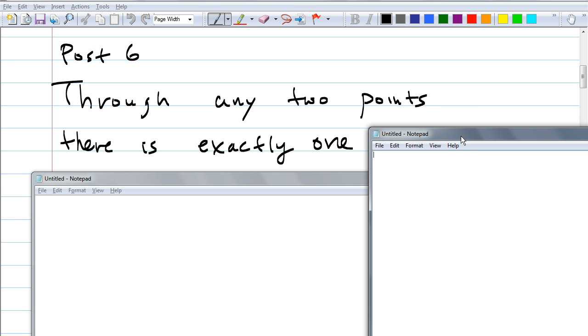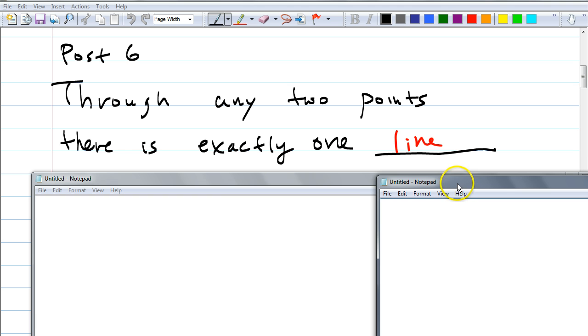So this is postulate 6, that's not the important part, you don't even have to write that. That first postulate has three parts. This one is just a statement by itself. There's a word that's missing: through any 2 points, there is exactly one line. Yes, line is correct. As you can see, it's related to what we just talked about in terms of lines. I'll give you time to write.